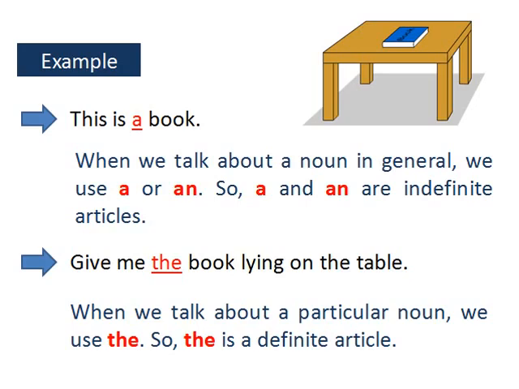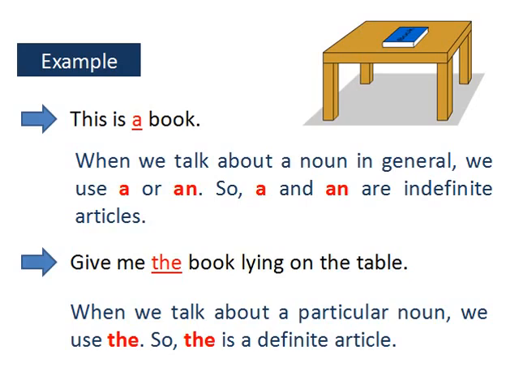Now see this example. Give me the book lying on the table. Here we are talking about the book lying on the table, a particular book. So we have used the. When we talk about a particular noun, we use the. So the is a definite article.